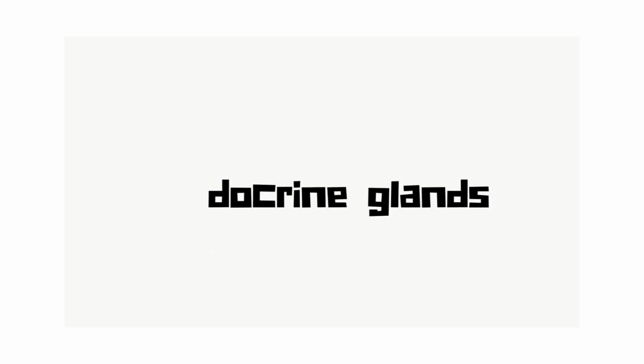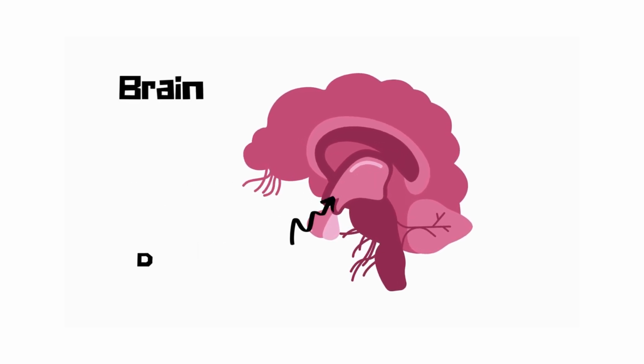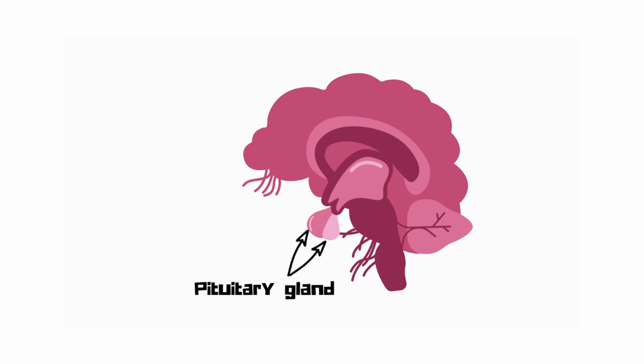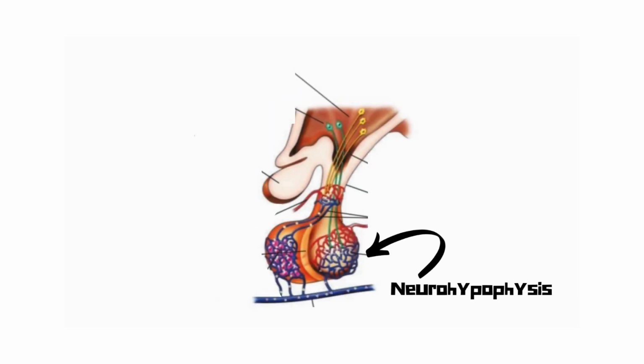Major endocrine glands are the hypothalamus and pituitary gland. In our brain, there is the encephalon region. These glands are located in this region. The pituitary gland has two lobes: adenohypophysis and neurohypophysis.